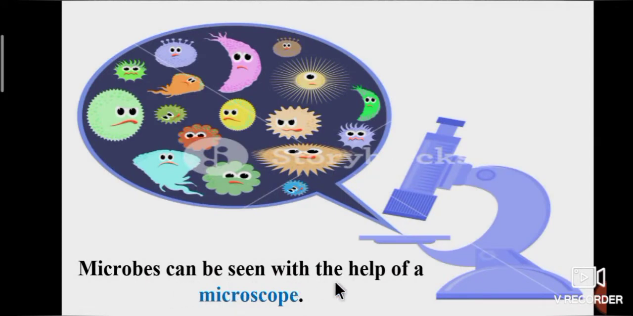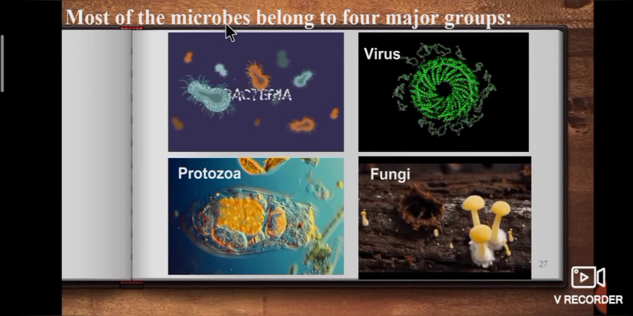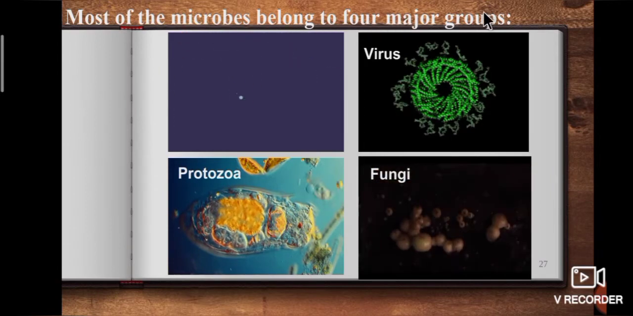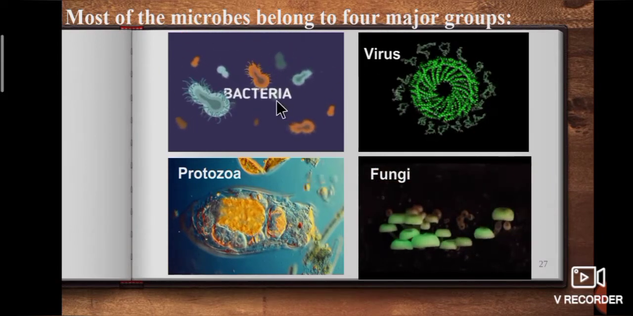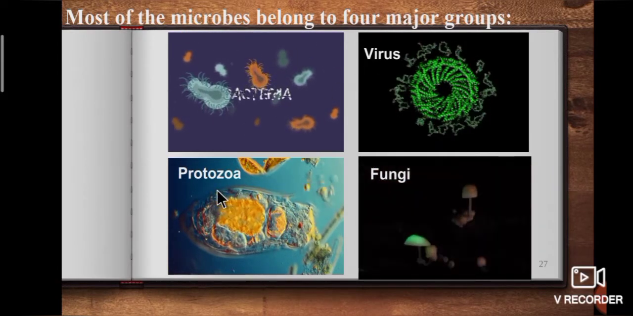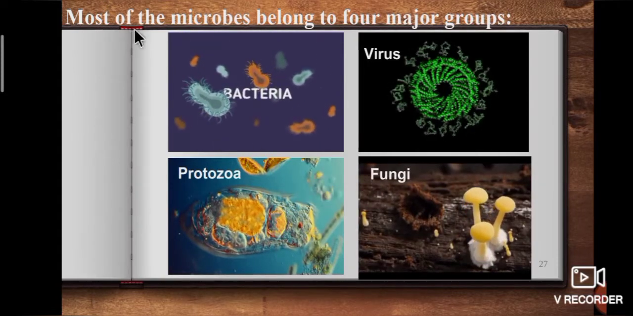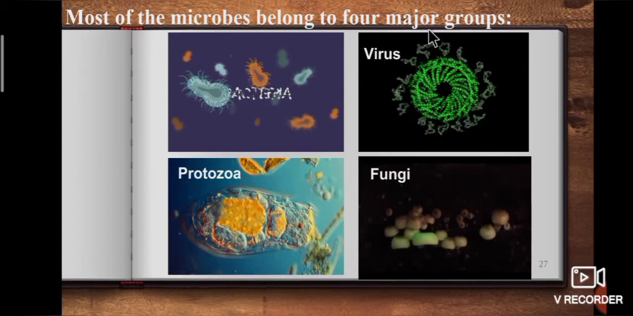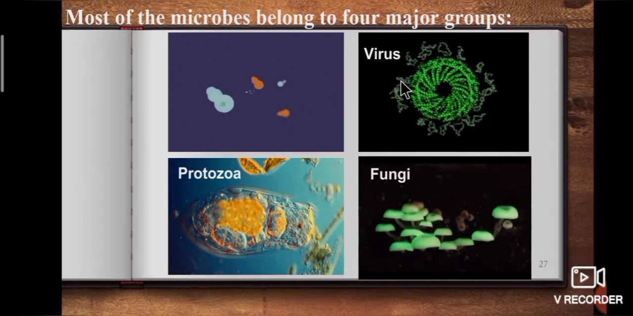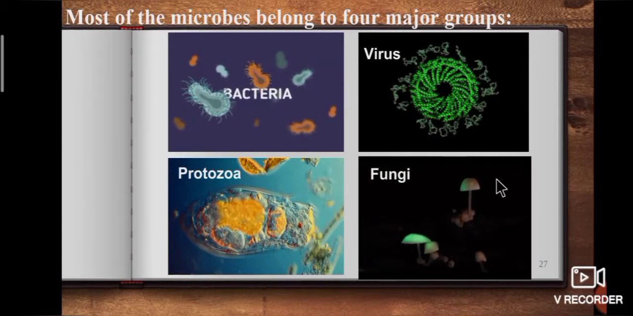Microbes can be seen with the help of a microscope. Most of the microbes belong to four major groups: first one bacteria, second one virus, third one protozoa, fourth one fungi.